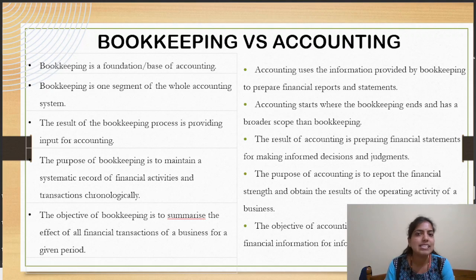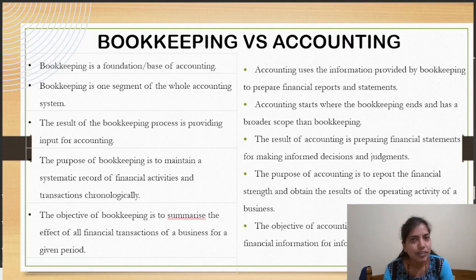Bookkeeping is only one segment of accounting. It does not involve entire accounting. Whereas accounting starts with bookkeeping and it broadens its scope and goes on. The result of bookkeeping is helpful in accounting, whereas the result of accounting is helpful in preparing the financial statements. Financial statements like the trading and profit and loss account and the balance sheet provide a financial position picture of a particular company to the users.